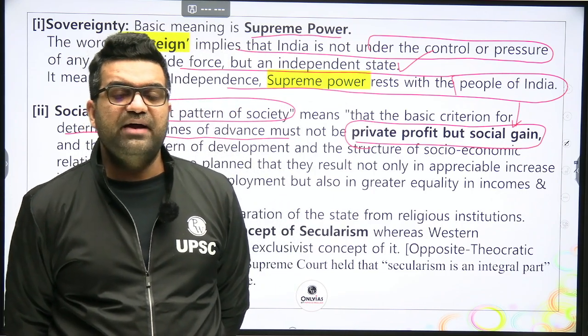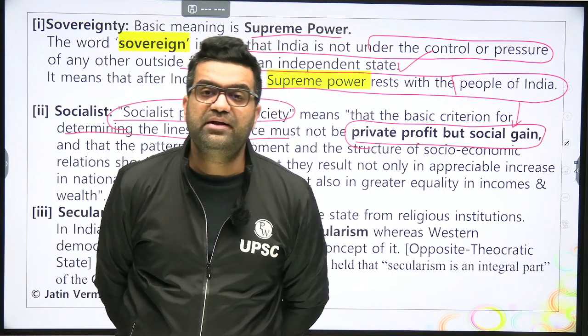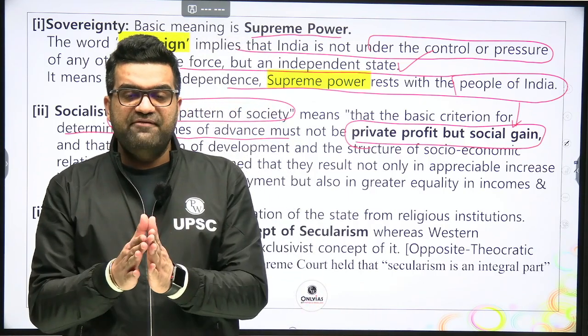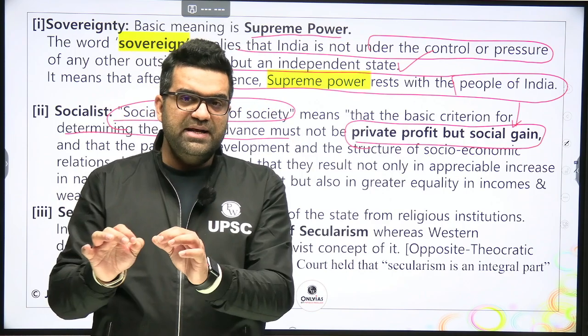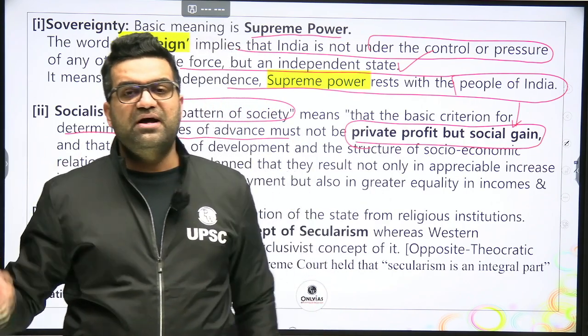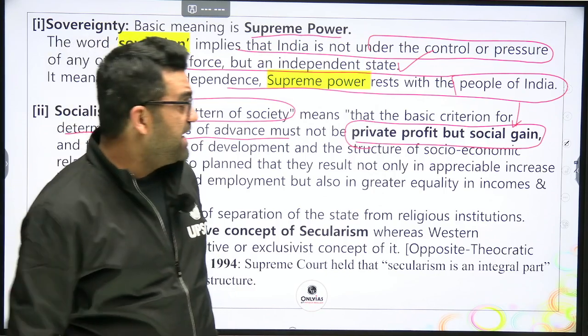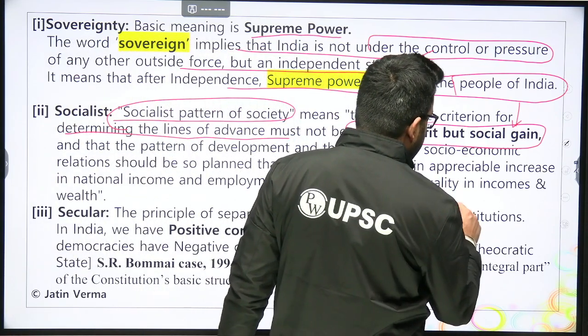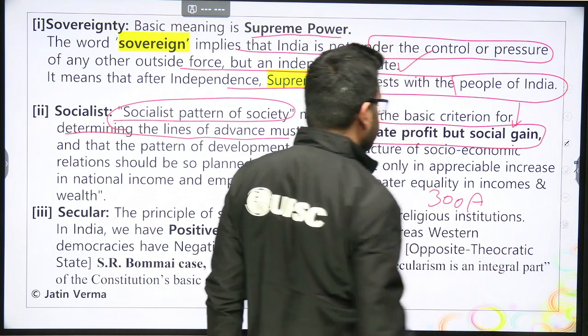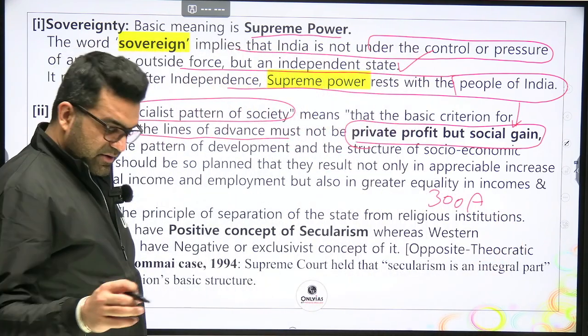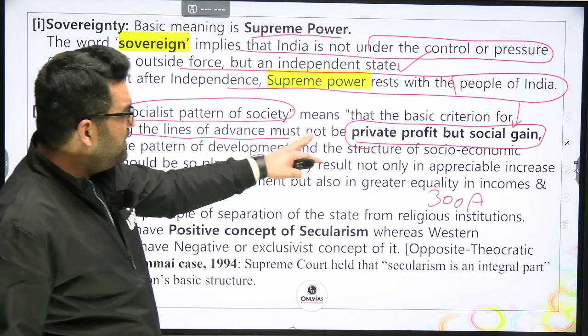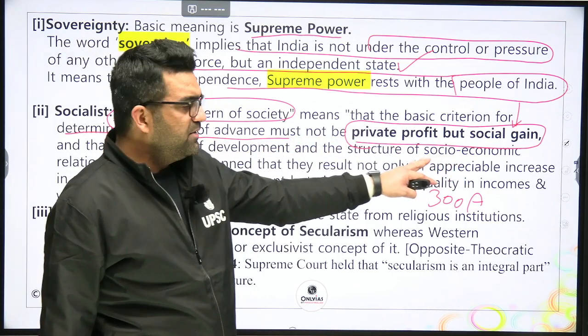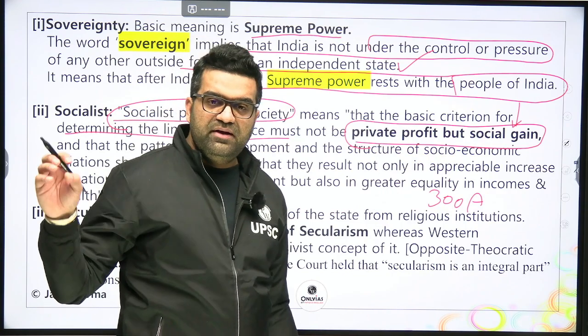Now, the fundamental right under Article 19, Clause 1, Subclause F, was later on deleted as a fundamental right, and it was transferred as a mere constitutional right under Article 300A of the Constitution.